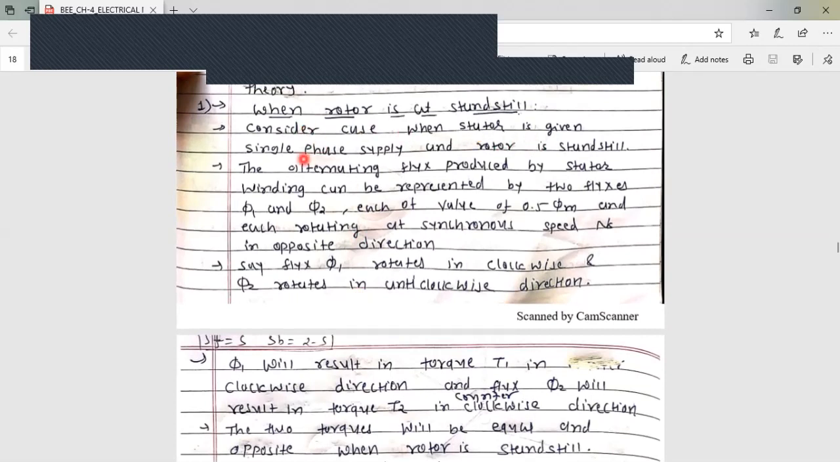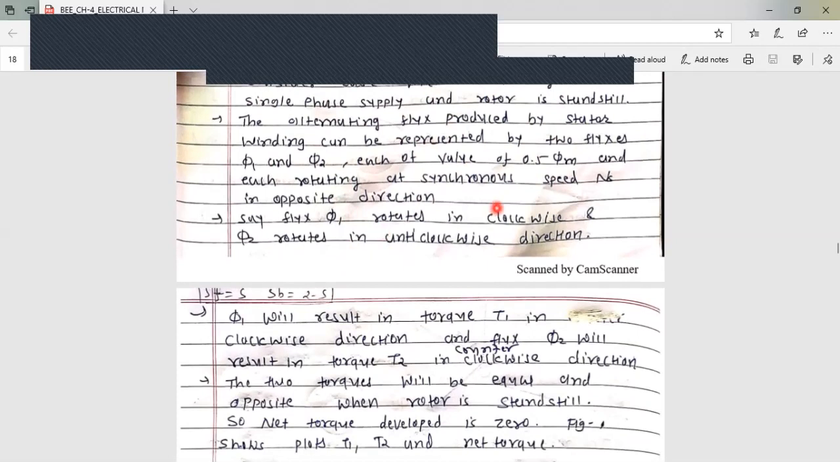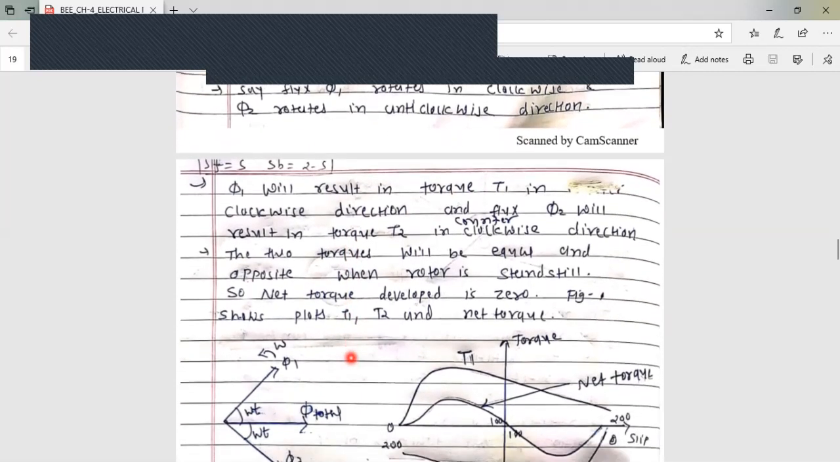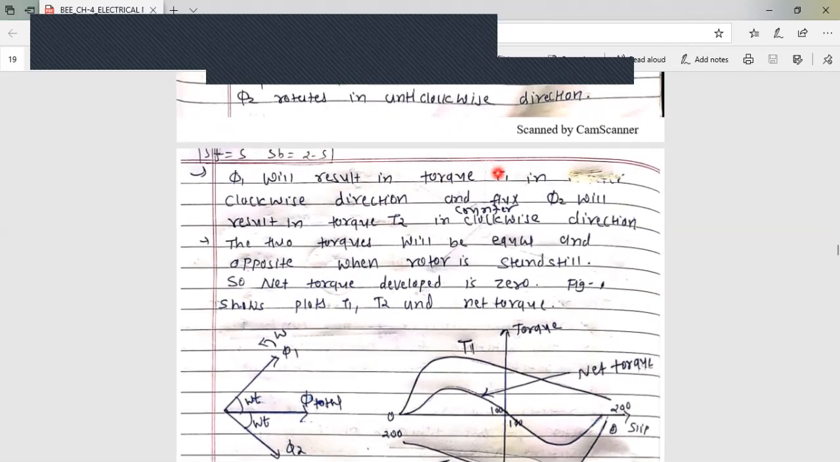Consider the case when the stator is given single phase supply and the rotor is standstill. So the alternating flux produced by the stator winding can be represented by two fluxes phi 1 and phi 2, each has the value 0.5 phi m, each rotating at synchronous speed ns in opposite directions. So flux phi 1 rotates in clockwise and phi 2 rotates in anti-clockwise direction. So we can say that phi 1 results in torque T1 in clockwise direction and flux phi 2 will result in torque T2 in counterclockwise direction.